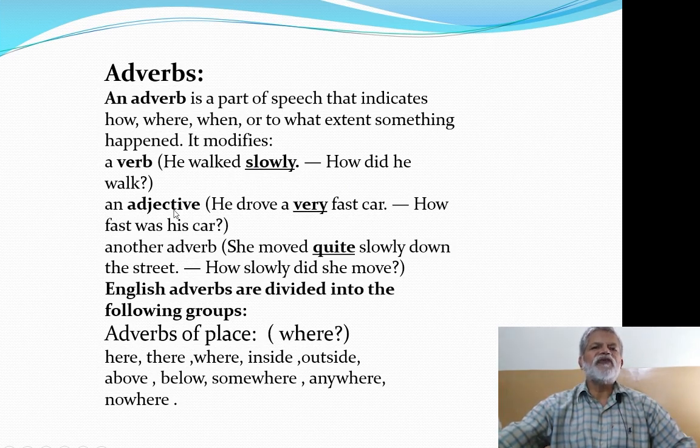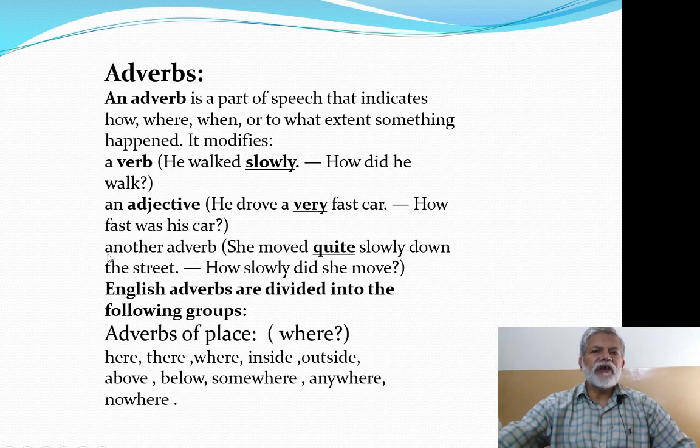Adverbs also modify an adjective. He drove a very fast car. How fast was his car? Now our question is not directly about driving, but about the degree of fastness. How fast was his car? So this fast is an adjective, and it is being modified or qualified here by this adverb very.